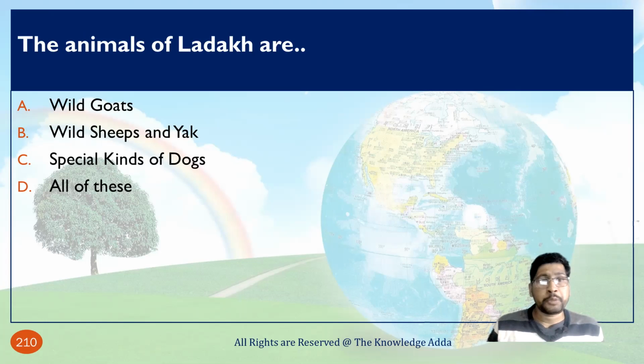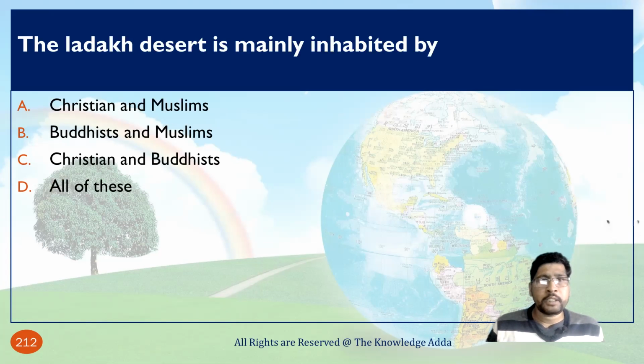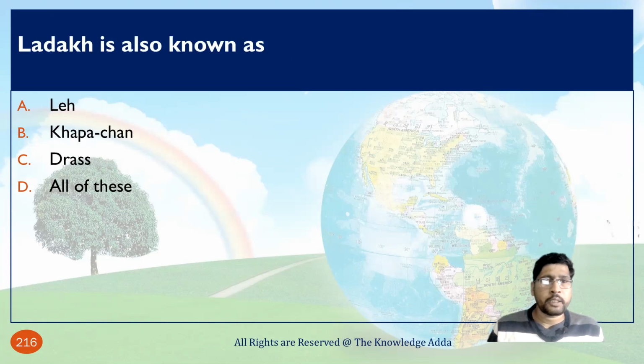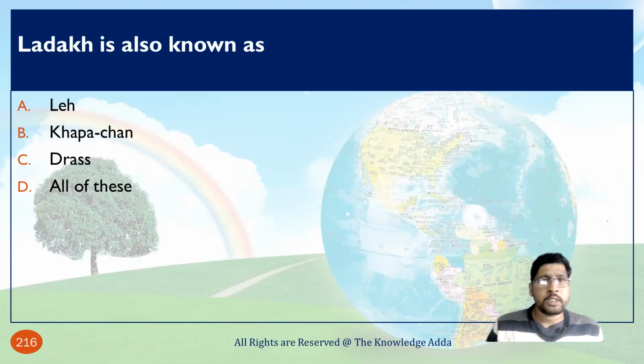and yak. A special kind of dog is also found, all of these are found in Ladakh. The Ladakh desert is mainly inhabited by Buddhists and Muslims. Hemis in Ladakh is famous for, so Hemis is basically a monastery in Ladakh. Yes. Next question. Ladakh is also known as Kapachen.